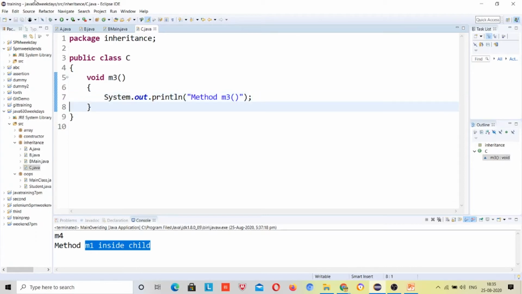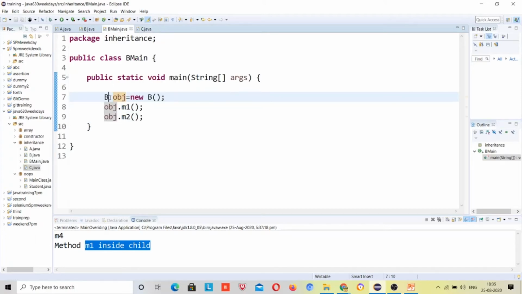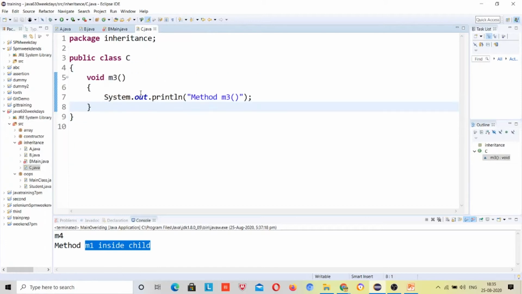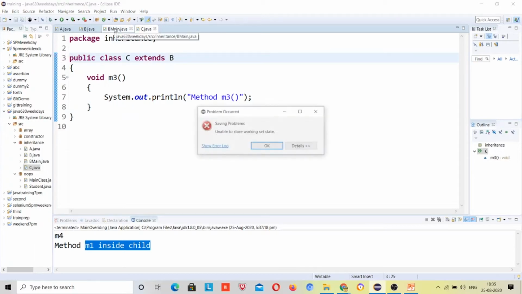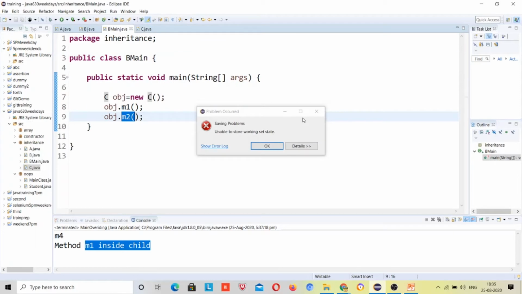Now I will make the object of C. C is not able to call m1 and m2 because they are not present in class C. But if you write extends B, you will be able to call m1 and m2.